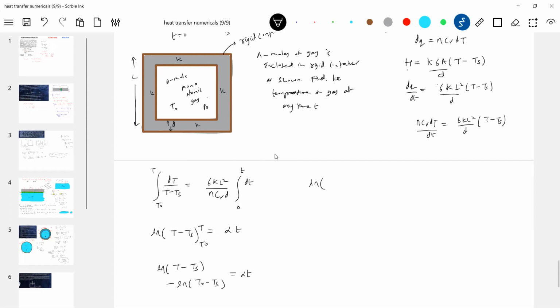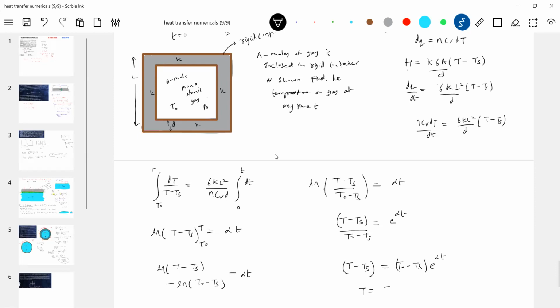This will become log of T minus Ts over T naught minus Ts. Let me send log to that side. T minus Ts equals T naught minus Ts e to the power of alpha T.